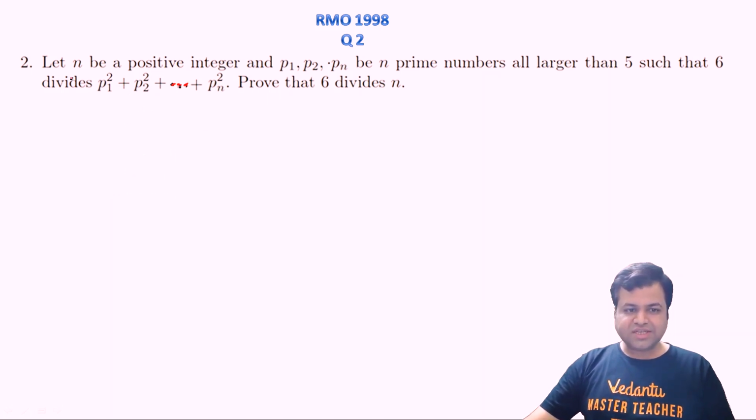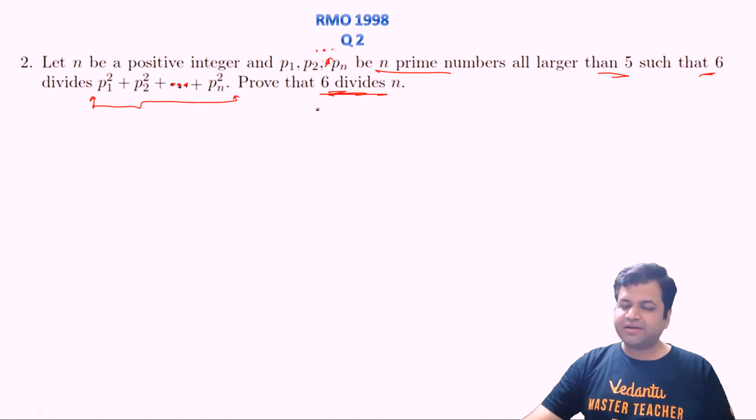The question says that n is a positive integer and p1, p2, and so on up to pn are n prime numbers, all larger than 5, such that 6 divides the sum of their squares. Then we need to prove that 6 will also divide n.